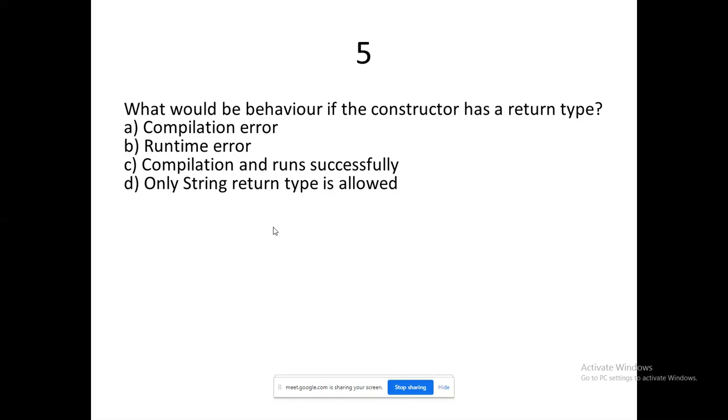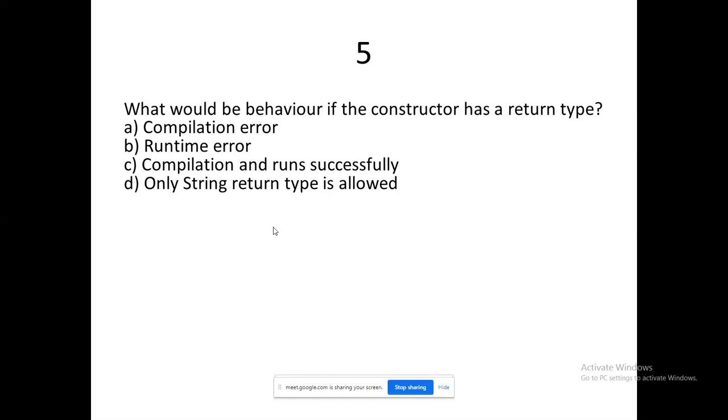Message communication is one of the OOPS concepts. How are the objects communicated between each other? Normally you have studied call by value and call by reference in C and C++. But in object oriented programming, it was replaced by message passing.